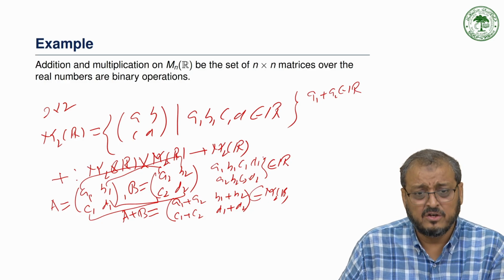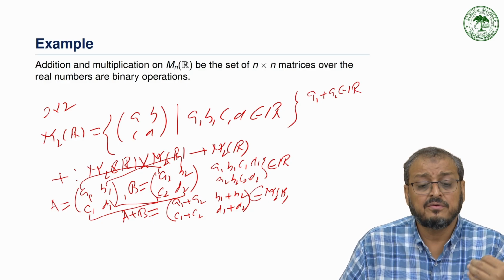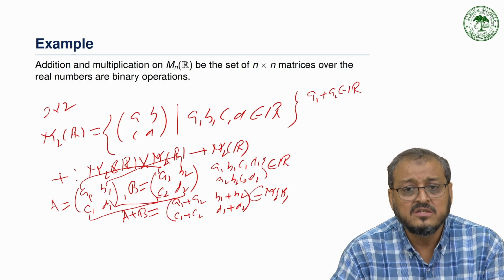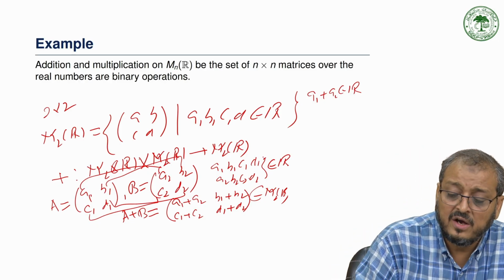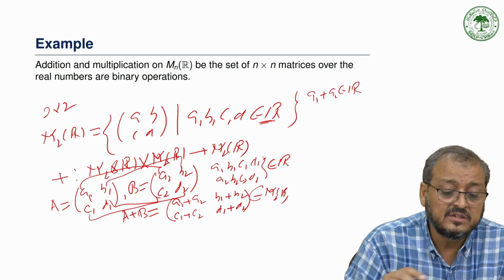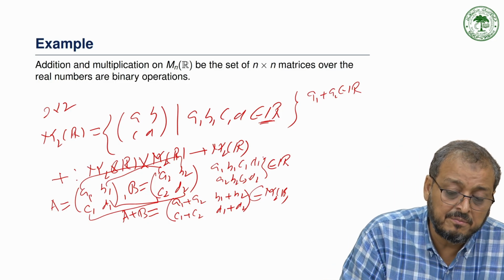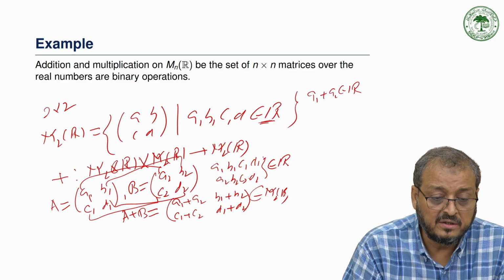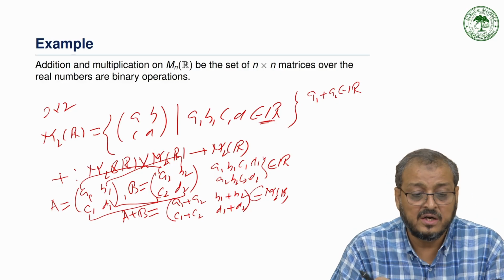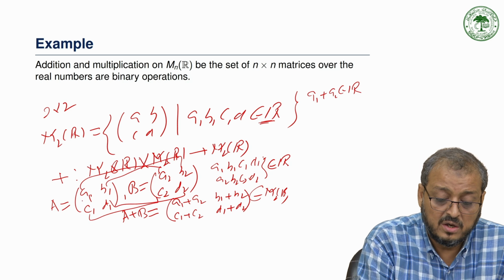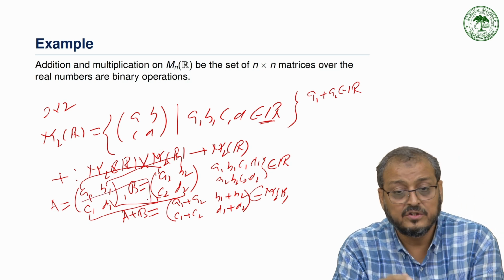If we take the set of integers, in place of R, if we take Z, under addition it is again a binary operation. Similarly, in the same manner, we can define binary operations under multiplication. We take A and B and multiply these two matrices.